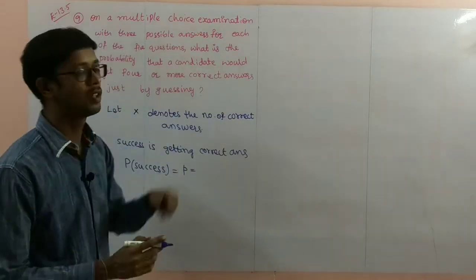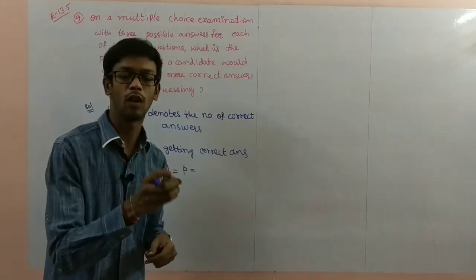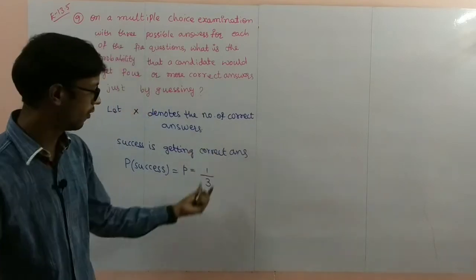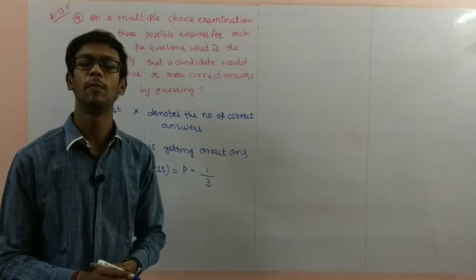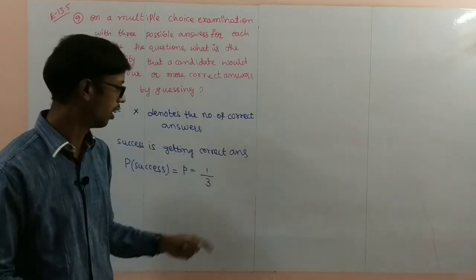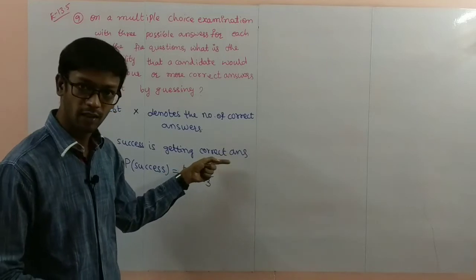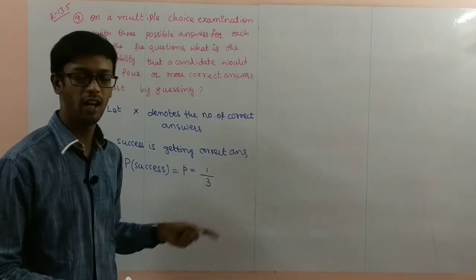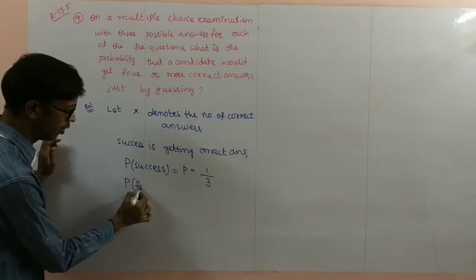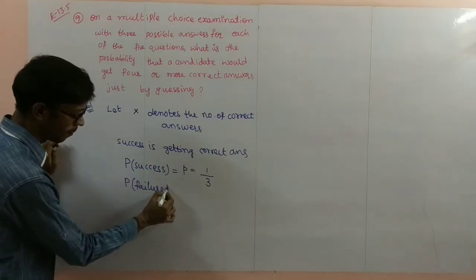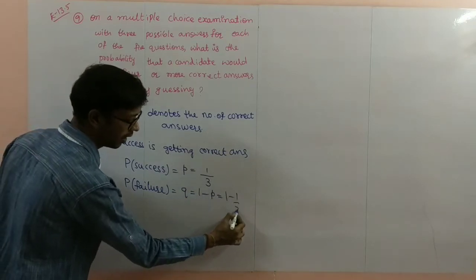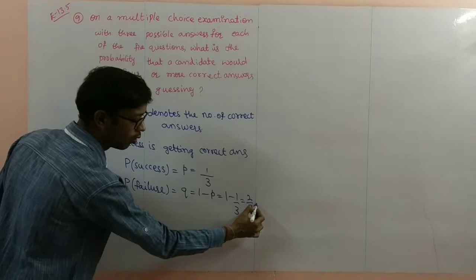Here how many options are there? Total outcomes is 3. In that, only 1 is correct. So 1 by 3 is the probability of success. 3 options are there, 1 option is right, so 1 option is correct. That means 1 by 3 probability. Next, probability of failure is q. 1 minus p is 1 minus 1 by 3, that is 2 by 3.